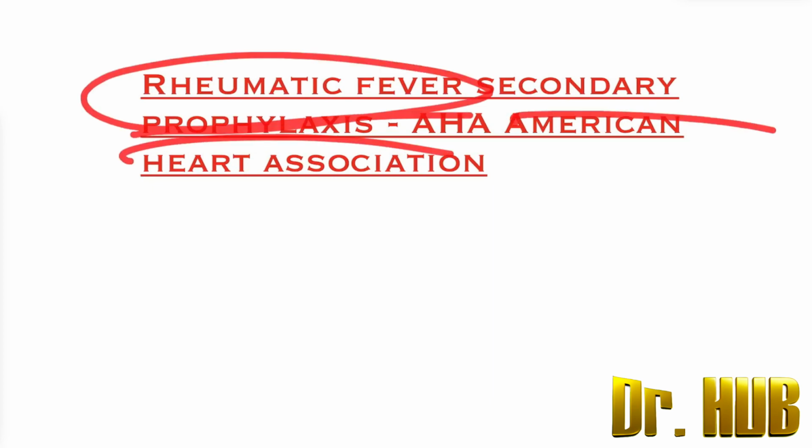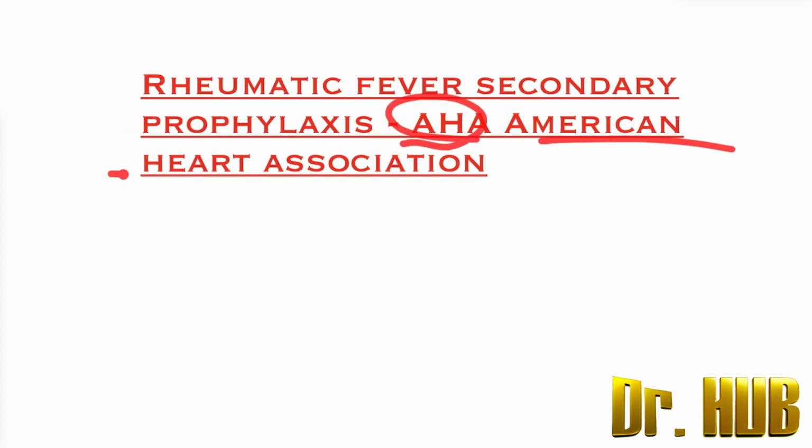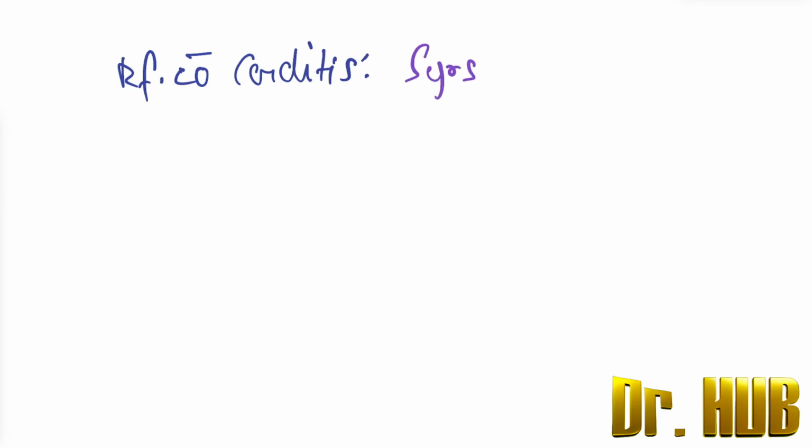Rheumatic fever and its secondary prophylaxis are based on the AHA regimen, that is American Heart Association. So the first category is rheumatic fever without carditis. What is the duration after the last attack? It is 5 years or until 21 years of age, whichever is longer.